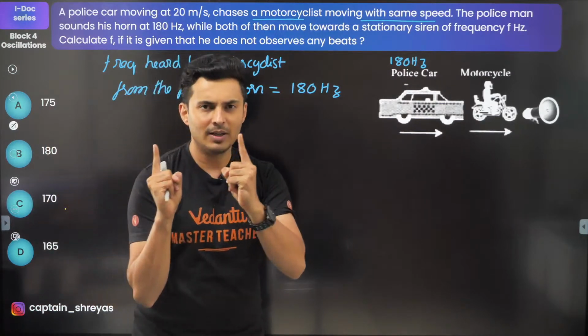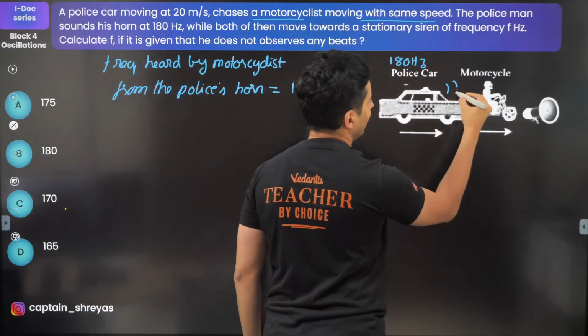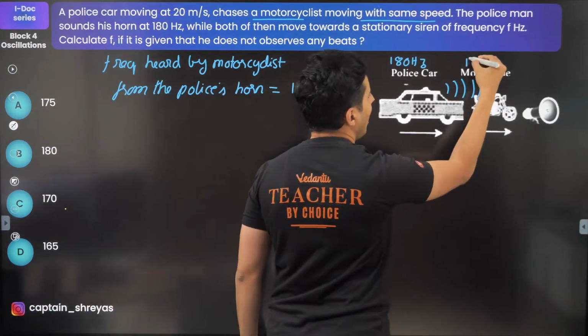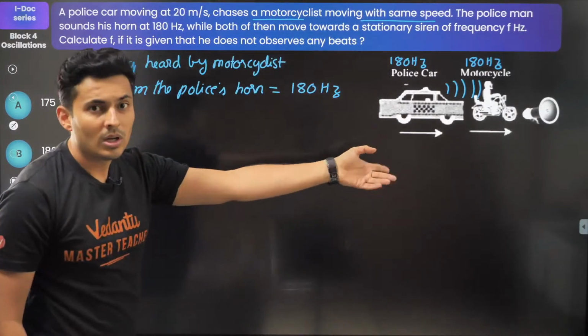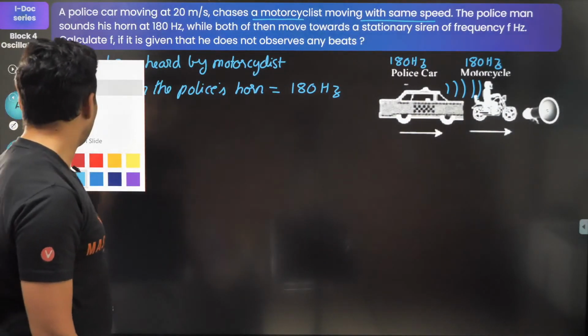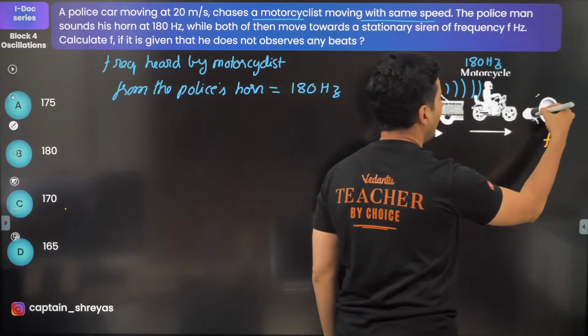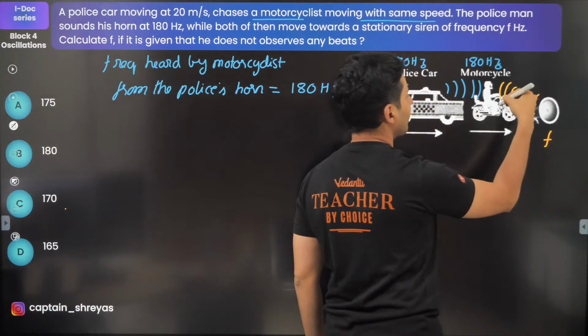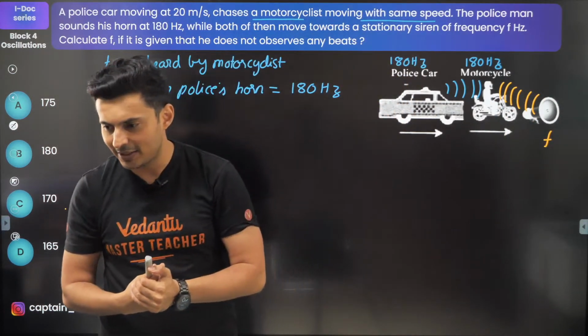So the frequency heard by the motorcyclist from this side will be 180 hertz only. Now the speaker over there has some frequency f, but by the time the sound reaches here, it will change because of the Doppler effect.